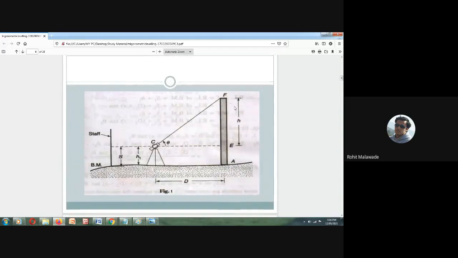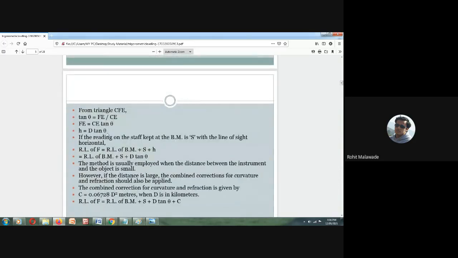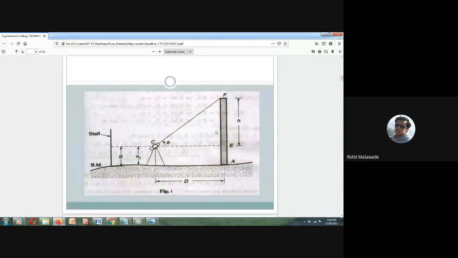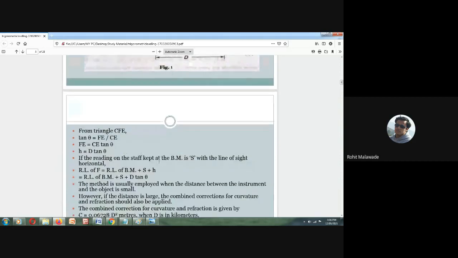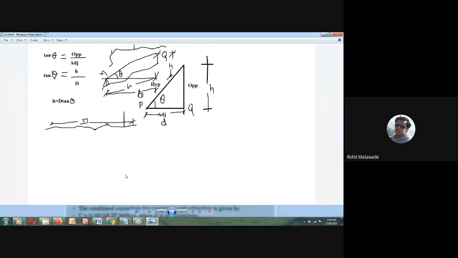Opposite is H and adjacent is D. So H by D is equal to tan theta. Let us again come to this figure. What I am interested in is finding H, and the distance D I already know. So H is equal to D tan theta.